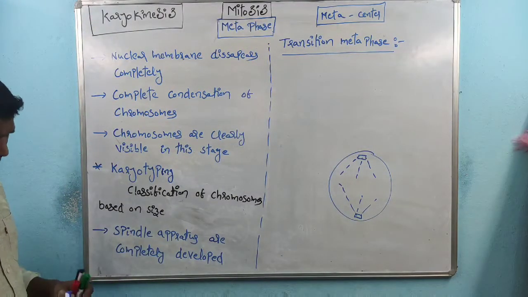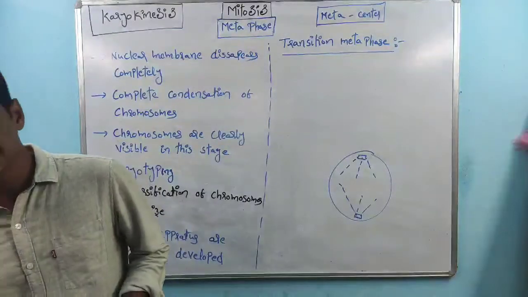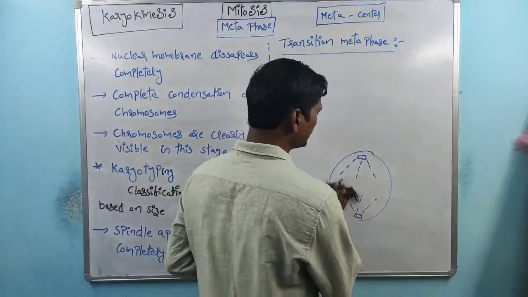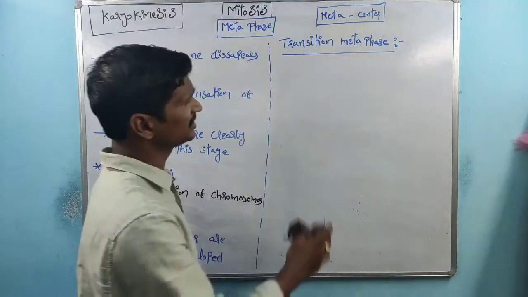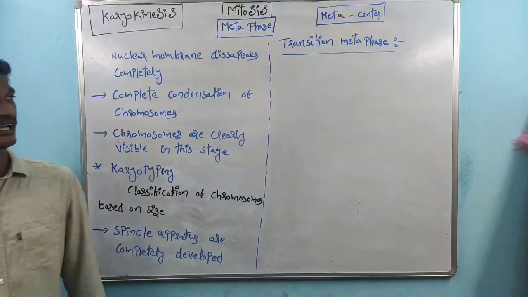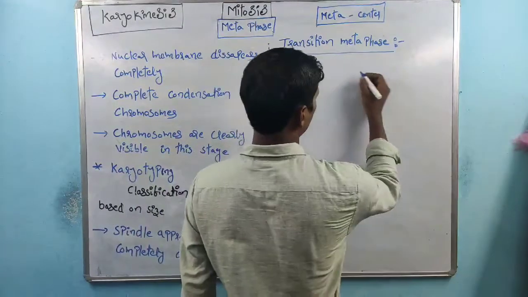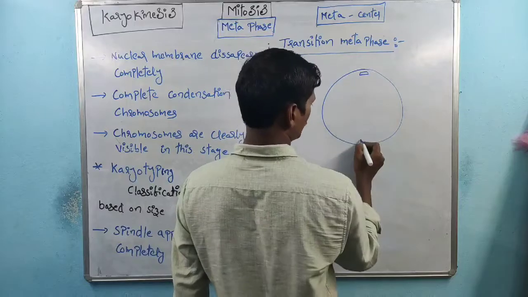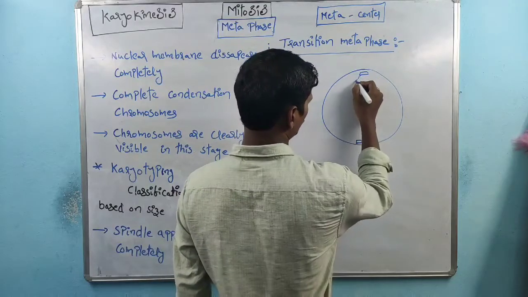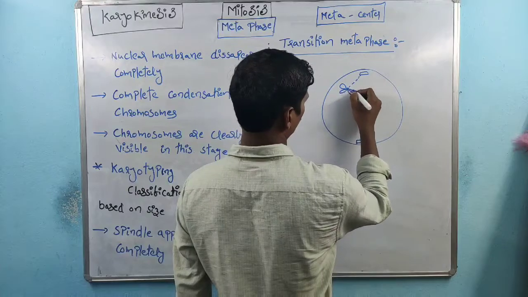And within metaphase there are two stages. The early metaphase is called transition metaphase. For suppose this is the cell, these are the spindle fibers, and this is one of the chromosomes.